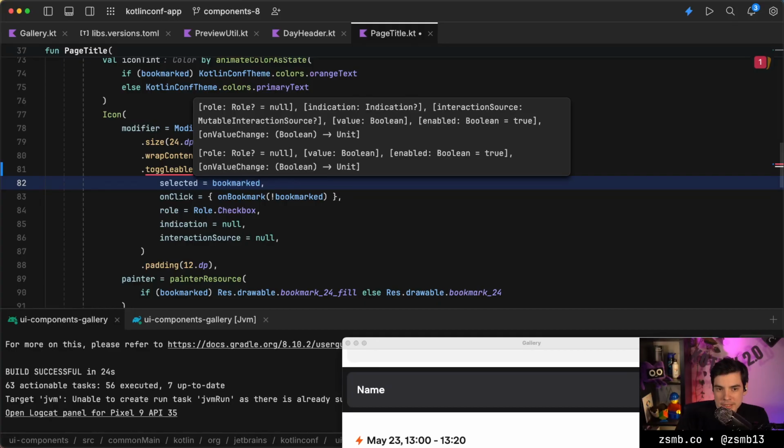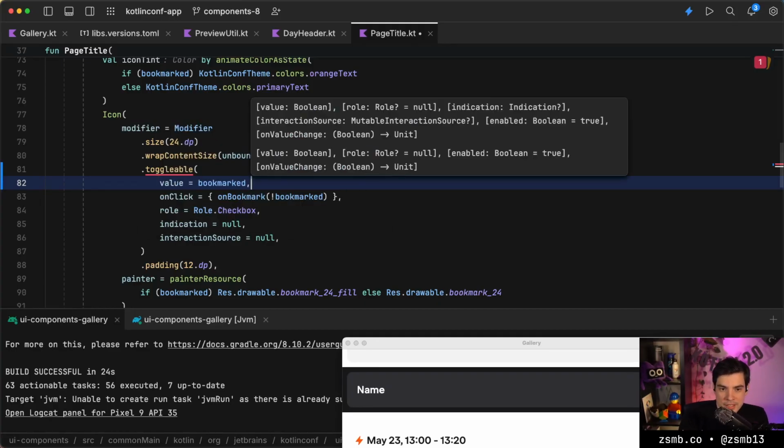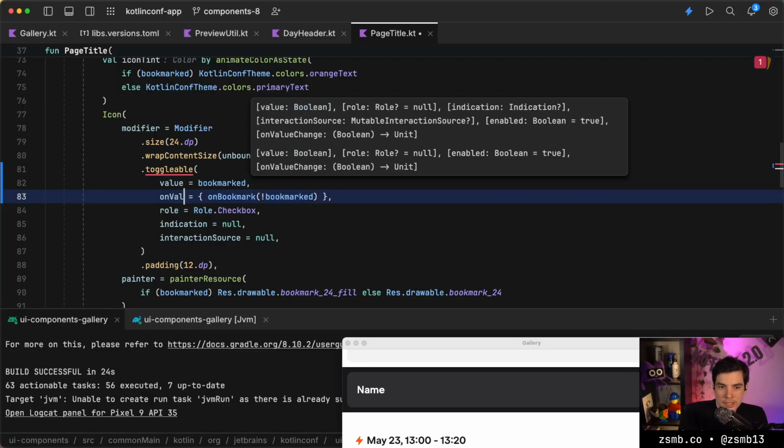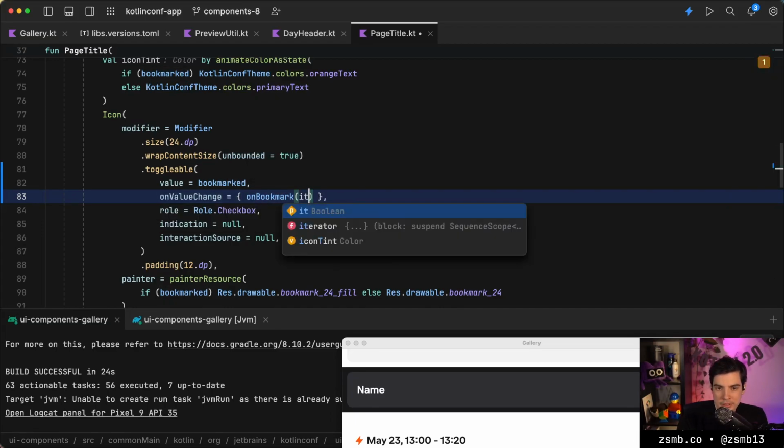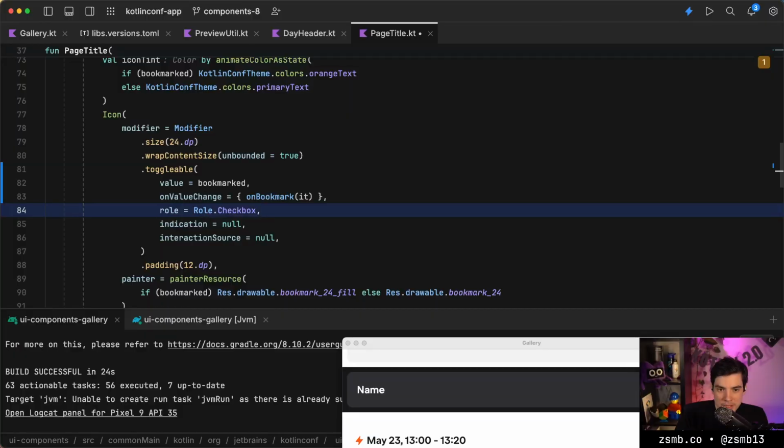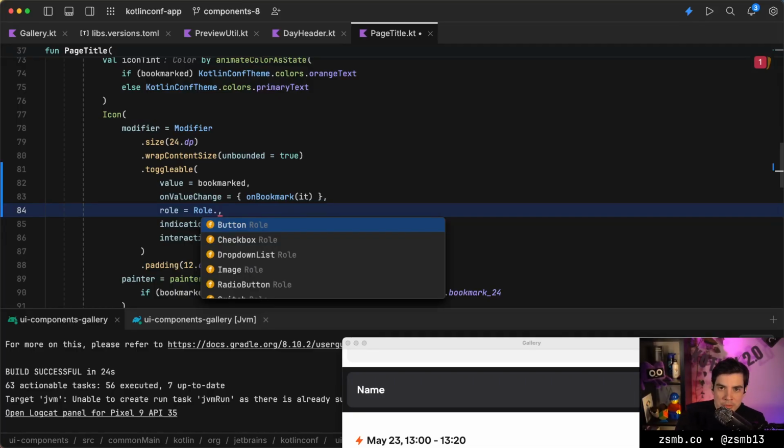And then the parameters are just slightly different. So its value is whether it's bookmarked, and then instead of on click, it's going to have an on value change, where it will give us what the new value should be. And we can, of course, pick a role here, but I think checkbox is probably fine.